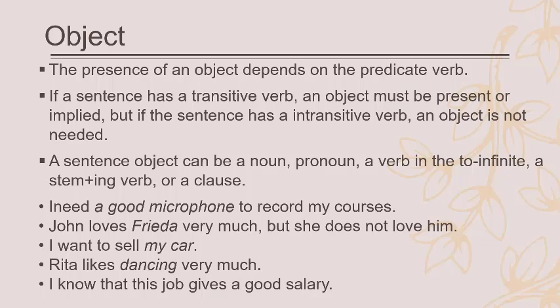And then Rita likes dancing very much. So dancing is the object of likes. Do you like dancing? Well, I cannot dance. Well, Rita likes dancing. Dancing is the object because you can test it: what does Rita like? Dancing. She likes dancing very much. So dancing is the object of likes.